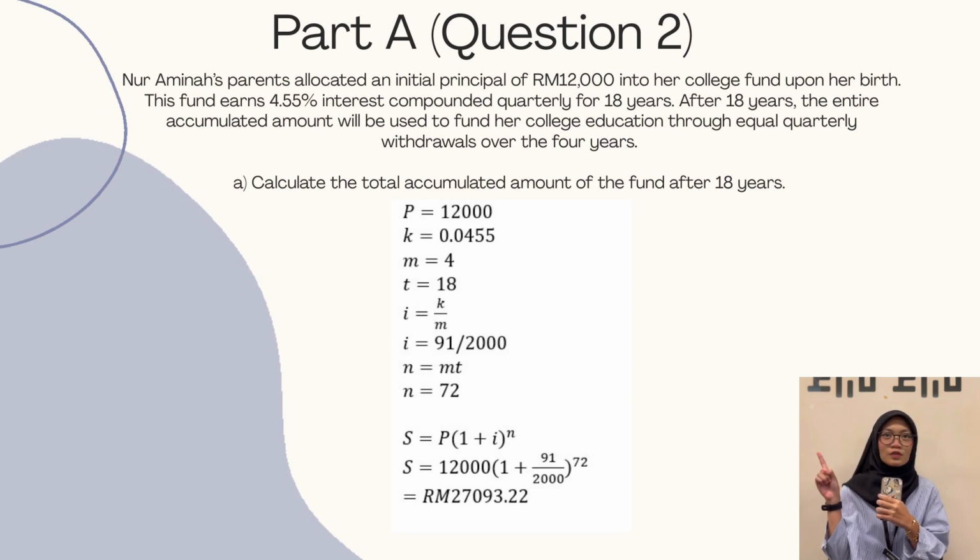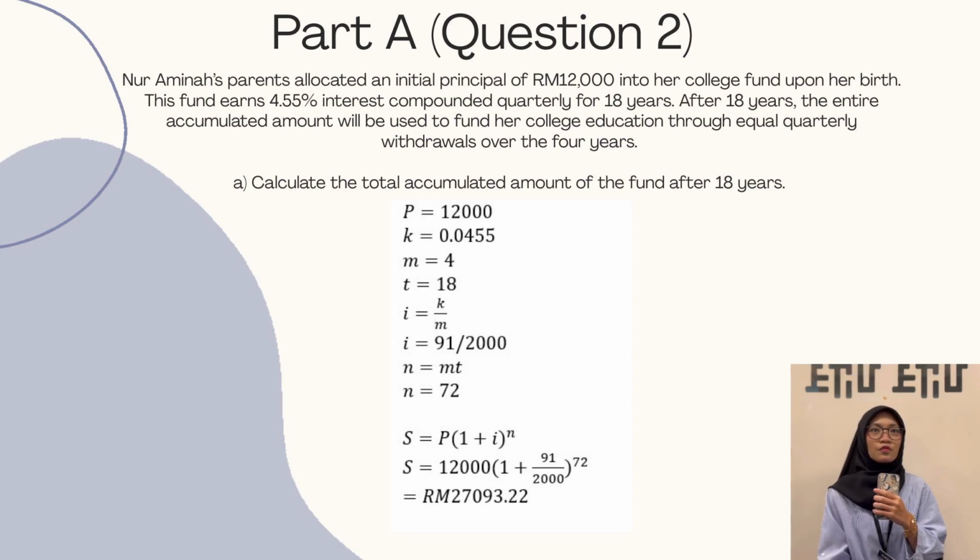Using the formula S equal to P bracket 1 plus I bracket power of N, substitute into the formula S equal to 12,000 bracket 1 plus 91 over 8,000 bracket power of 72, equal to 27,093.22.